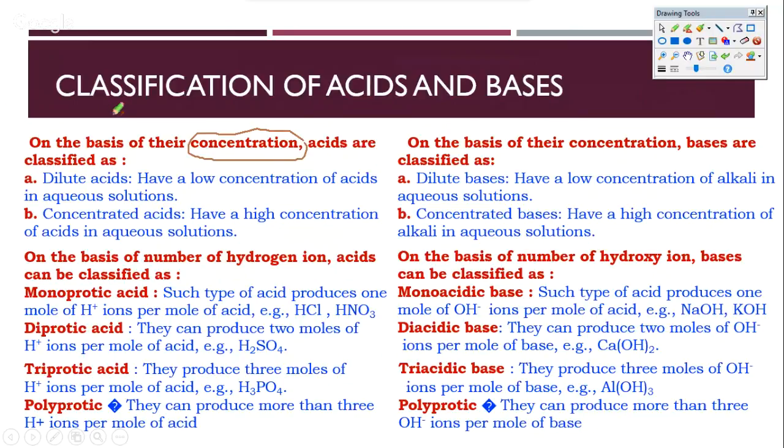Sometimes people have a notion that if I take a very concentrated solution of CH3COOH, it will become strong from weak. That's not true. I find students having a lot of this misconception. The concentration has nothing to do with it. I mean, it does, but only in one particular case, which we will discuss in a minute. But concentration per se does not directly decide whether it's a strong acid or a weak acid.